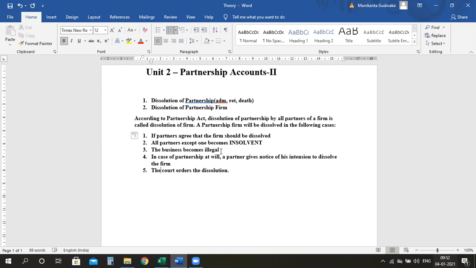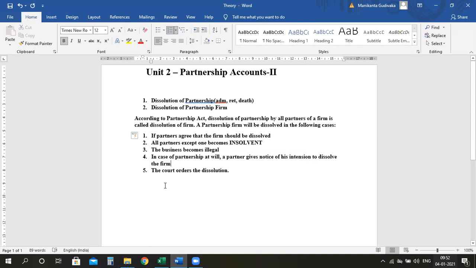Then, in case of partnership at will, what is partnership at will? At will means you can end it whenever you want, at your own wish. So, in case of partnership at will, a partner gives a notice of his intention to dissolve the firm. If one of the partners gives notice to the other partners with an intention to stop the functions of the organization and dissolve the firm, then in that case also you can dissolve the complete firm.